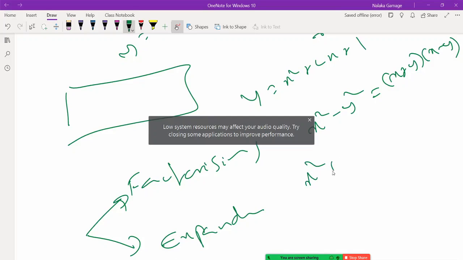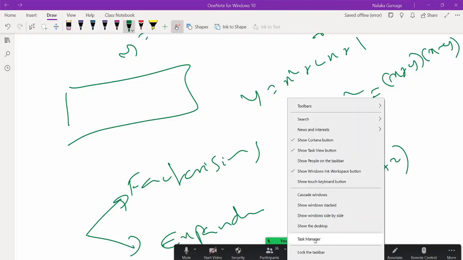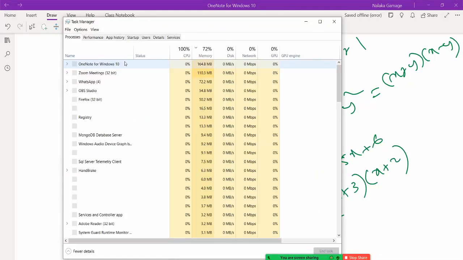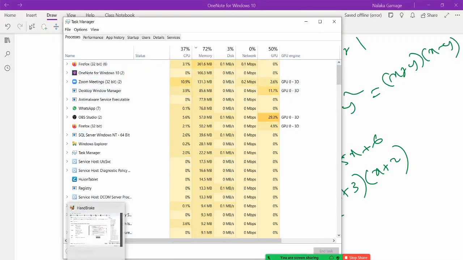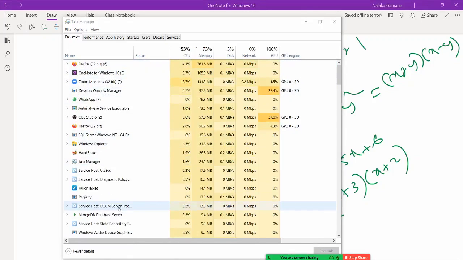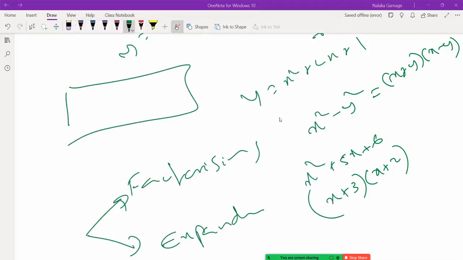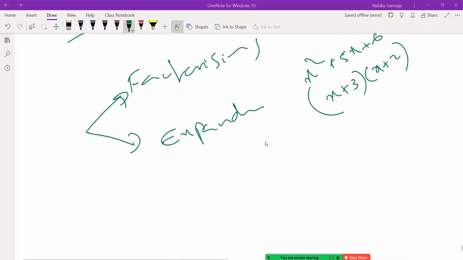When you have x squared plus 5x plus 6, you can factorize it as x plus 3, x plus 2. Right. So factorizing and expanding.